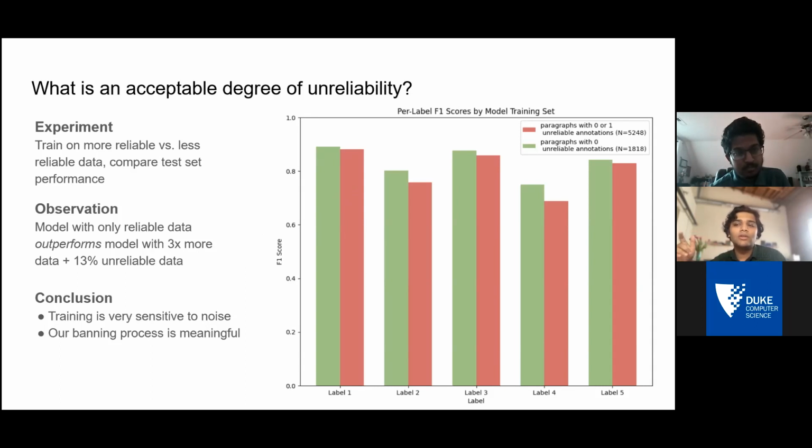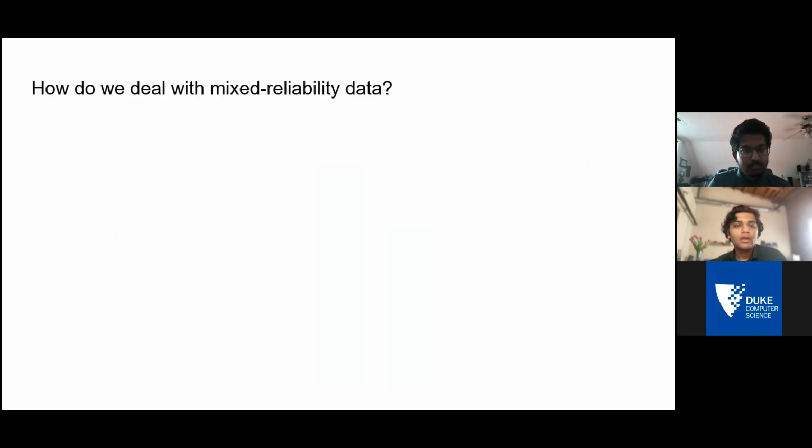But a secondary conclusion is that the banning process that we're using is very meaningful, which is to say that the process we use to determine which annotation is reliable and which is unreliable is actually working, because it's effectively filtering out annotations that our models can learn better from from annotations that our models are not able to learn as well from. So we know at least one of the more upstream parts of our pipeline is working properly.